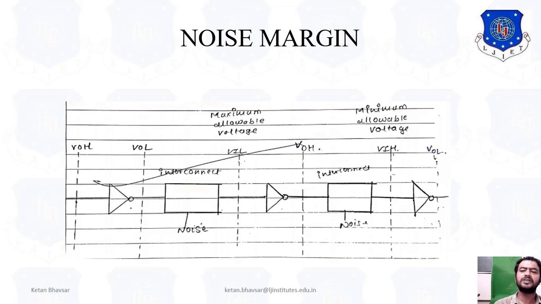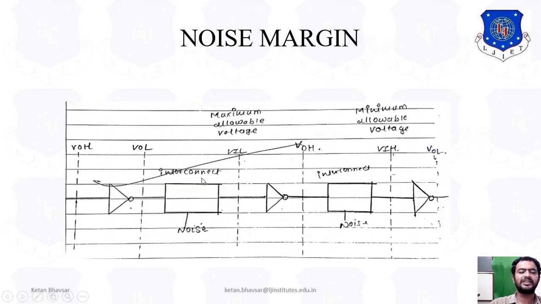So because of the noise, your output value will vary, and if it is connected in cascading form, then your input value also varies. As you can see, here is one particular structure of a cascaded inverter, starting from VOH, VOL, noise. We apply here VOH. VOH means output value high. So when you apply the output value high to the inverter, then by default, as you already know, because of the inverter circuit you are getting the output 0. Now you are getting the result here 0.